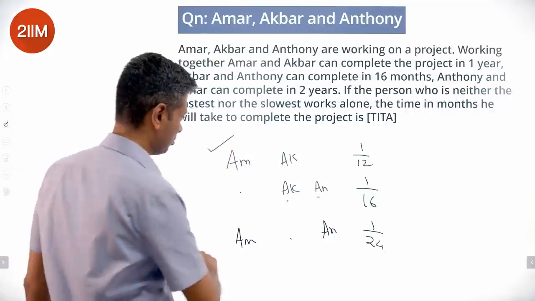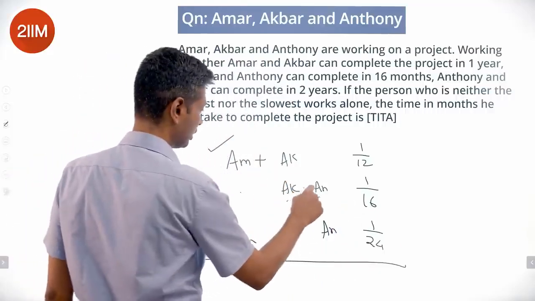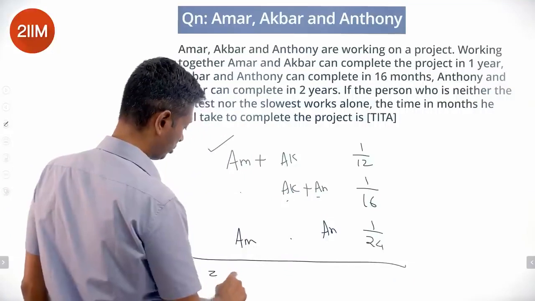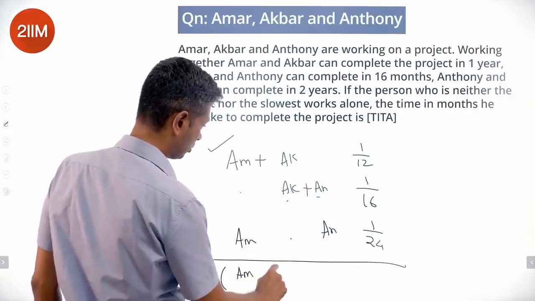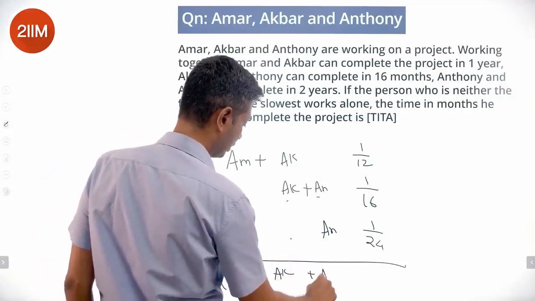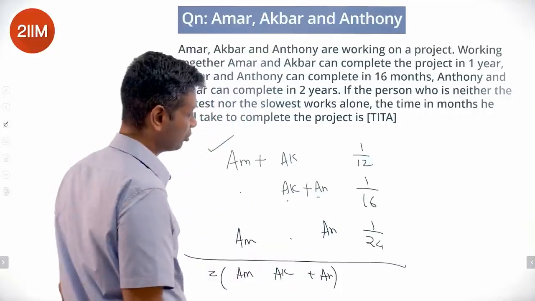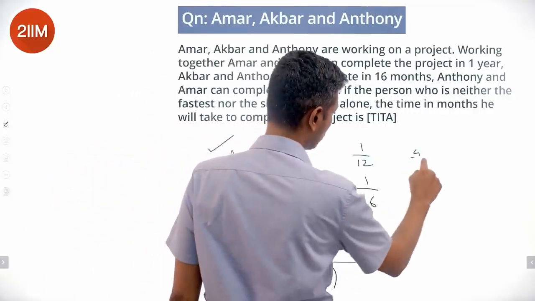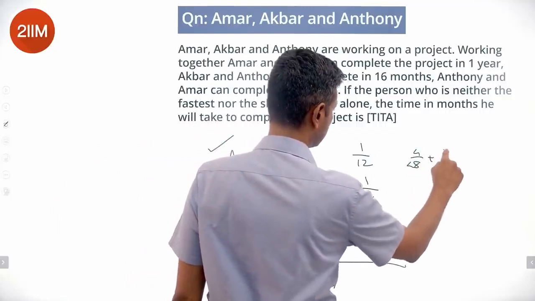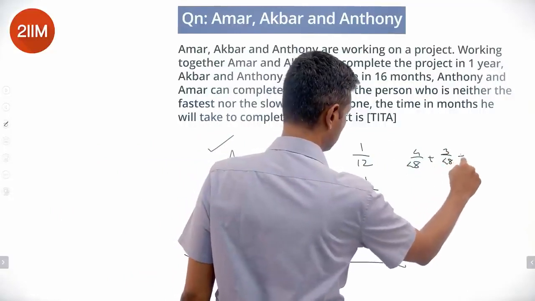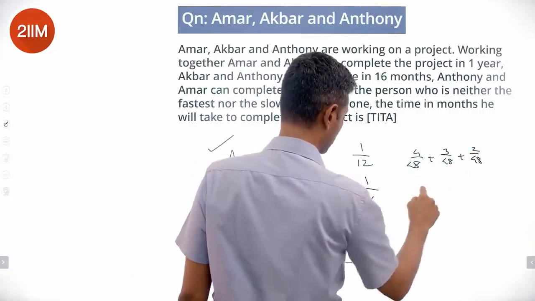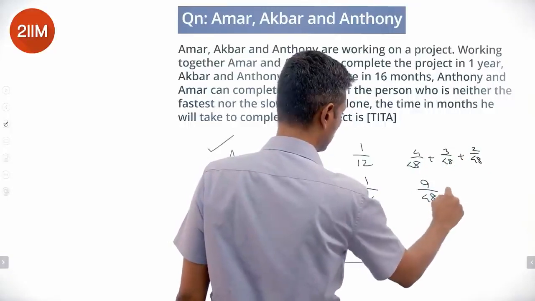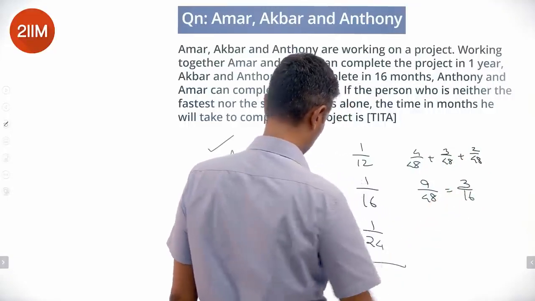So Amar plus Akbar is this. Add all three up: 2 times Amar plus Akbar plus Antony. The LCM is 48. 4/48 plus 3/48 plus 2/48 is 9/48, which is 3/16.